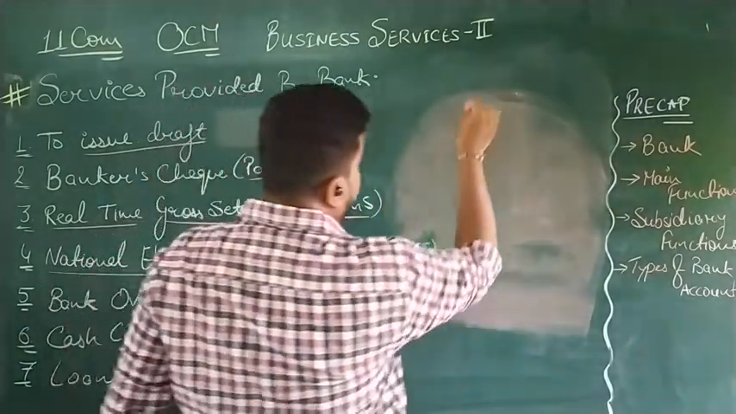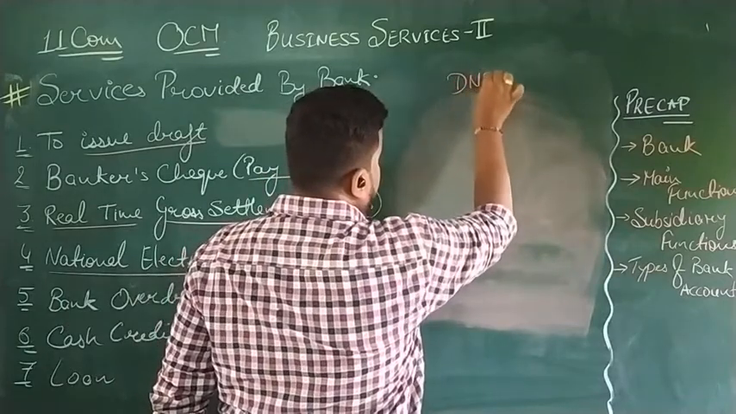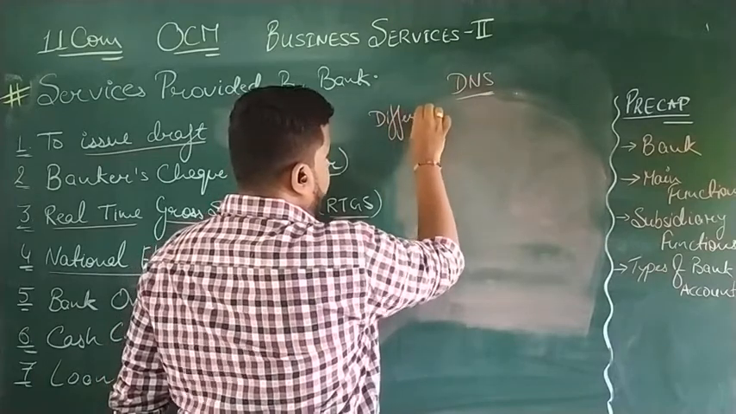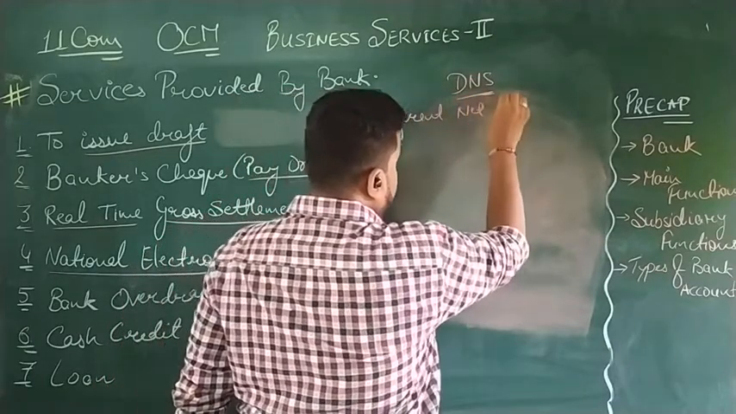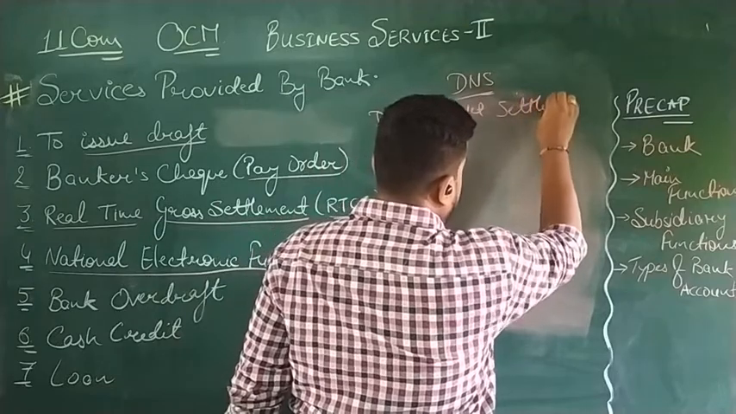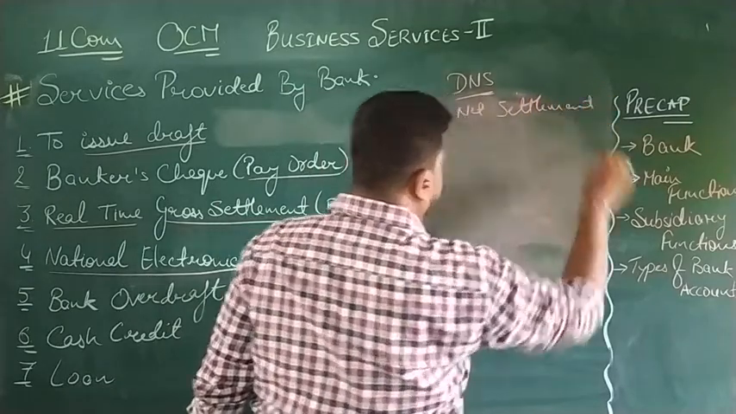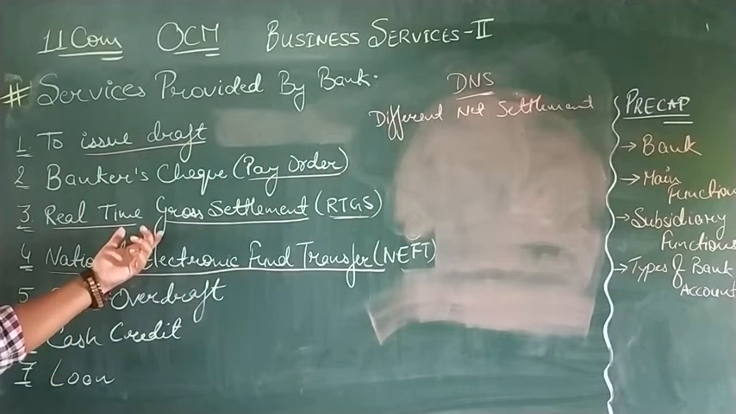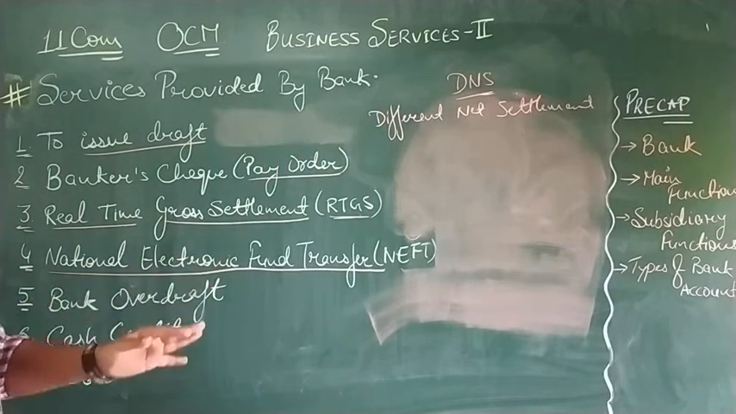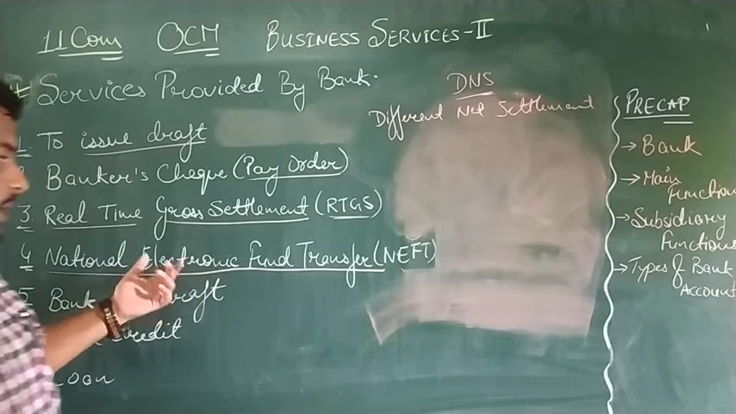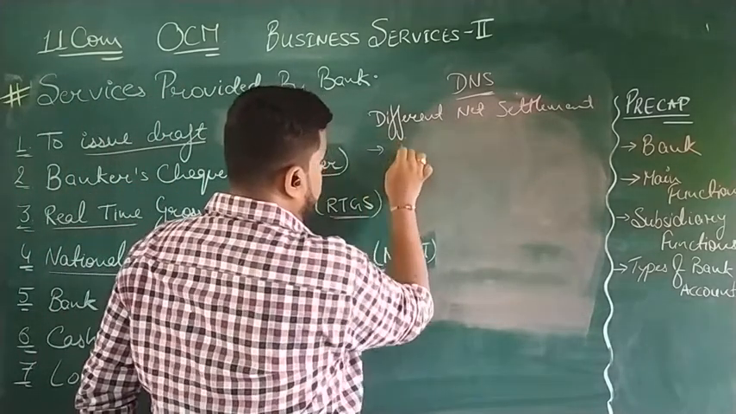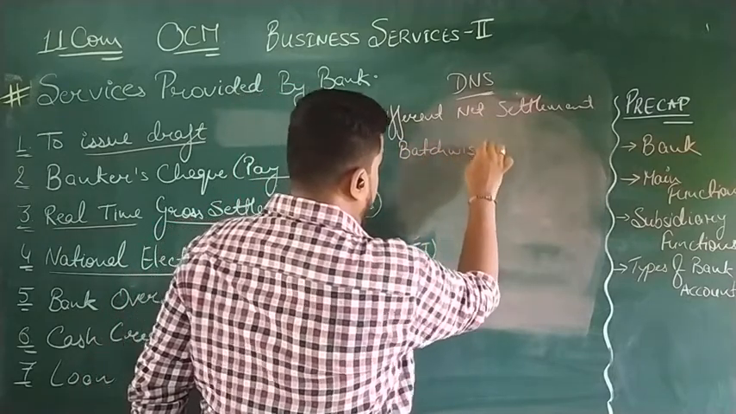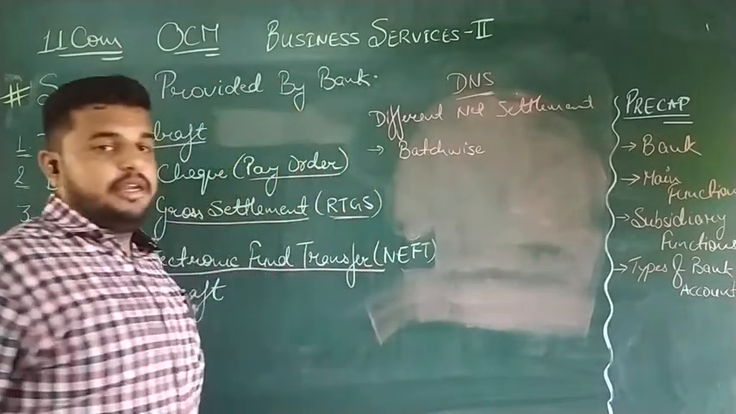So talking about DNS, different net settlement. One thing that we need to take care about here is, in RTGS money is transferred in real time. They don't have to wait for any clubbing. But in NEFT, the amount is sent batch wise.